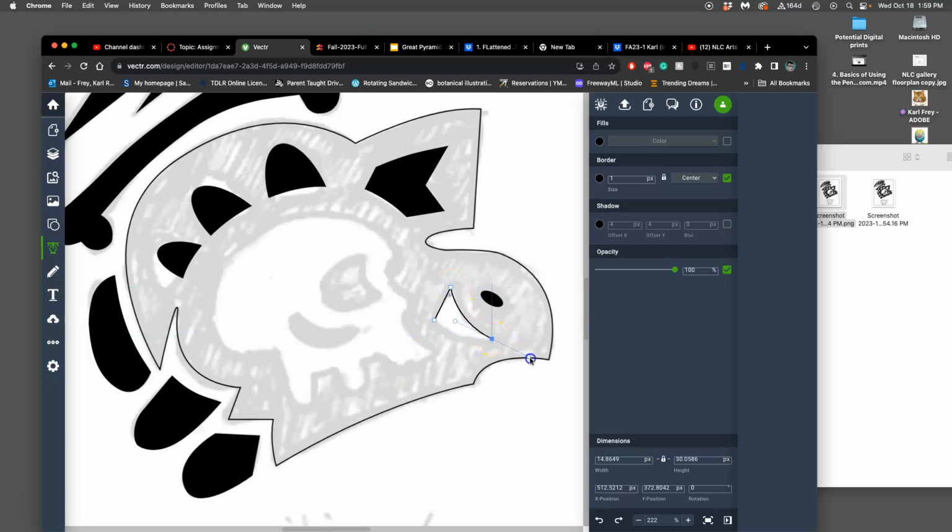Click and drag for the curve. Hold down Command, bring in that handle so you can start it straight. Then set a point, close it up, fill it with black, get rid of the border, and then I'm going to round out that bottom edge.